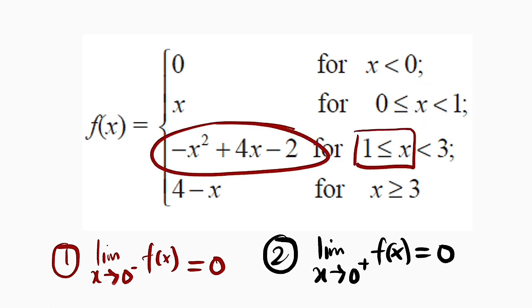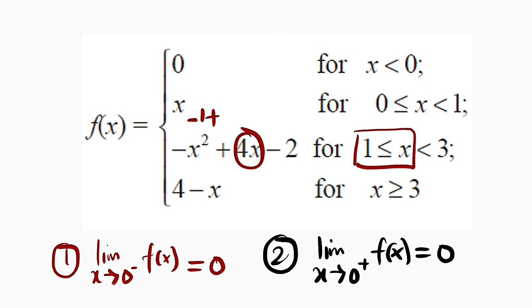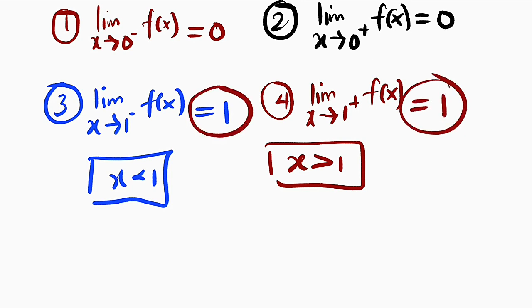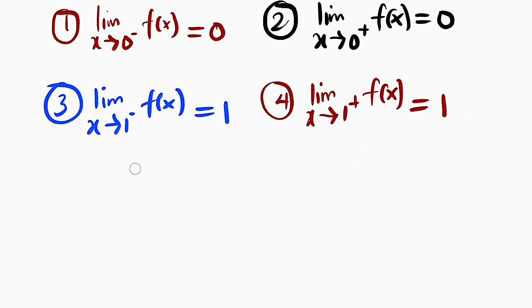So we are going to use this function. To substitute x equal to 1, we have negative x squared, that is 1 squared is 1, plus 4 times 1 is 4, then minus 2. Minus 1 plus 4 is 3, then 3 minus 2 is 1. Therefore, the limit is approaching 1, and you can see the left hand side and the right hand side limits are all the same. Therefore, the limit exists.